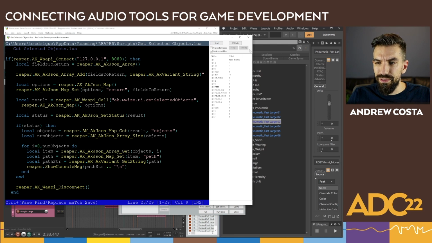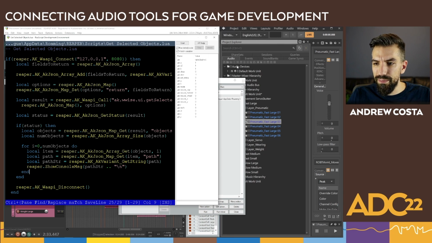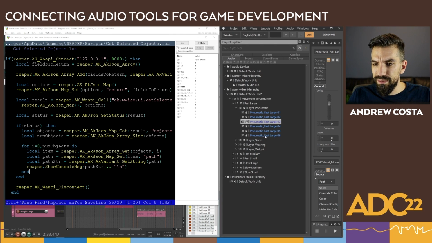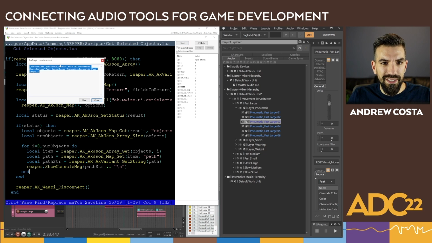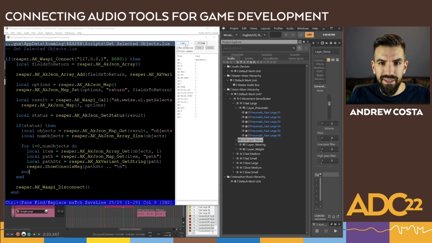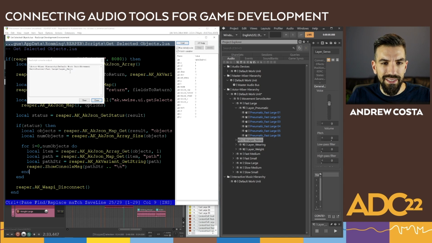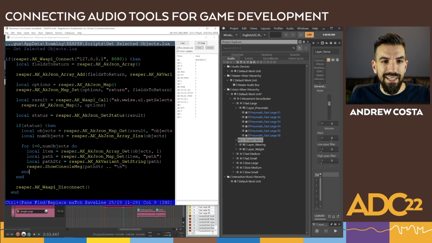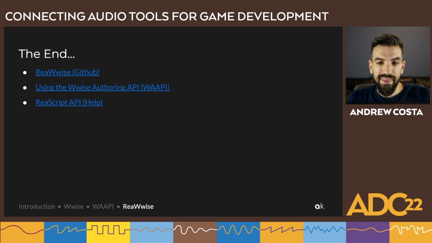So if we look at the Wise application here, we see this pneumatic fast large 3 object being selected. So we're going to run this Lua script, and it's a little hard to see, but we have the path to the object that was selected in Wise. We can click on a different object, run the script again, and we see we have the selected object. And that's it. Here's an example of a script that uses the WAAPI functionality that's exposed to ReaWwise. So I'll leave it at that.